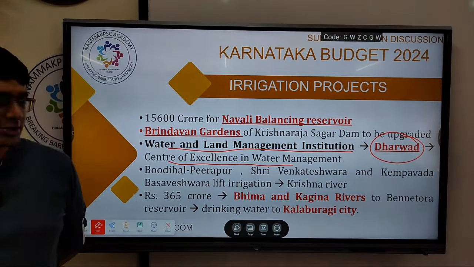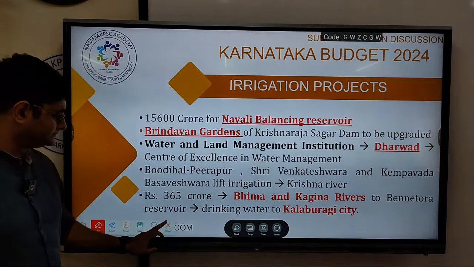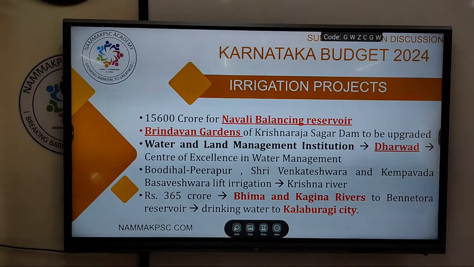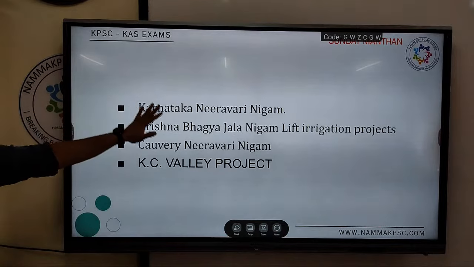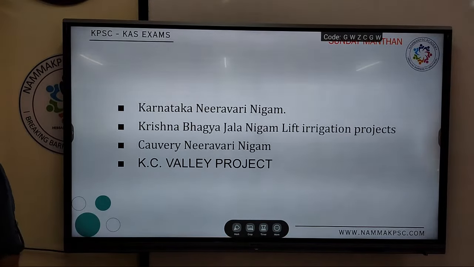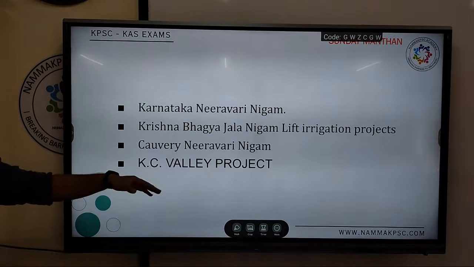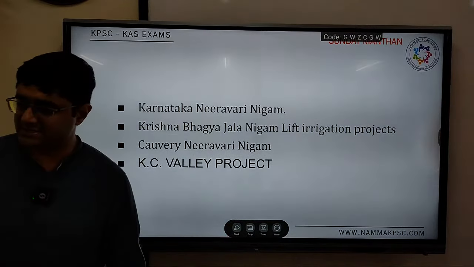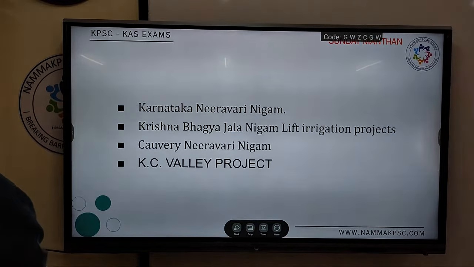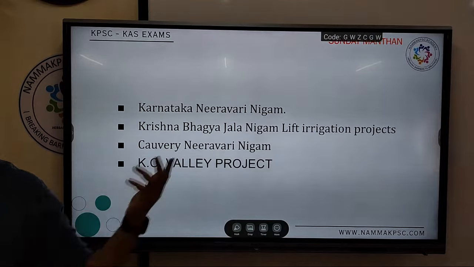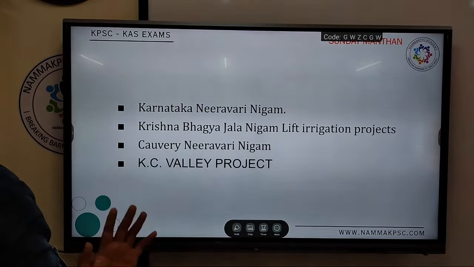Okay, irrigation projects. We'll move on. Then there are other institutions and projects mentioned in the budget: Karnataka Niravari Nigama, Krishna Bhagya Jala Nigama, Kaveri Niravari Nigama. Several such institutions are in use. Basically, these are all government companies set up under the Companies Act to implement the projects relating to a particular river.